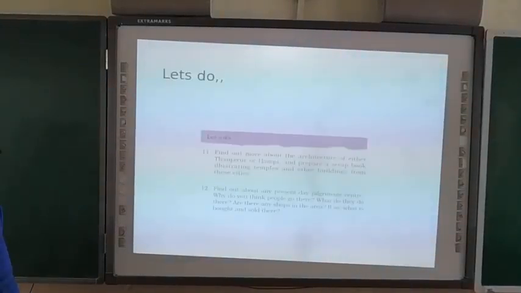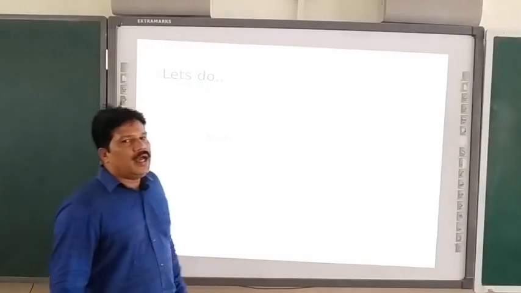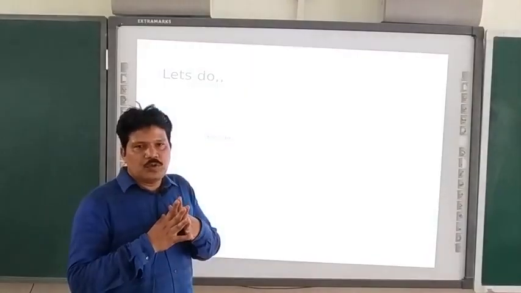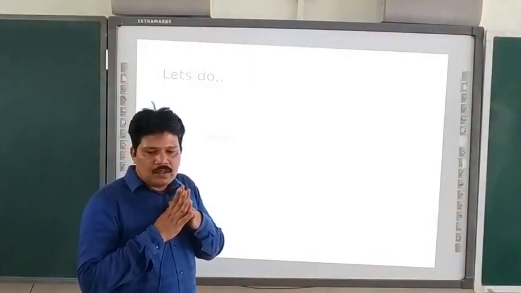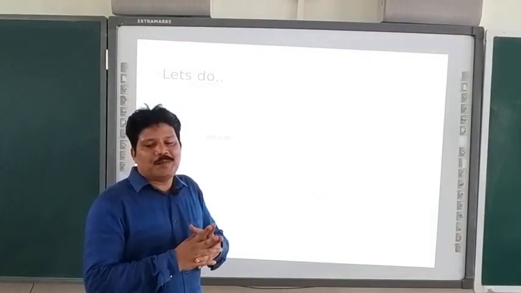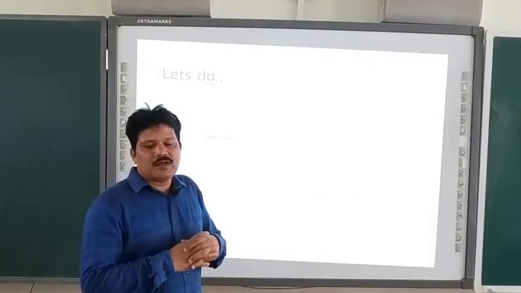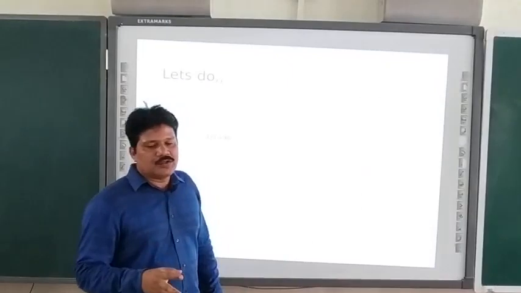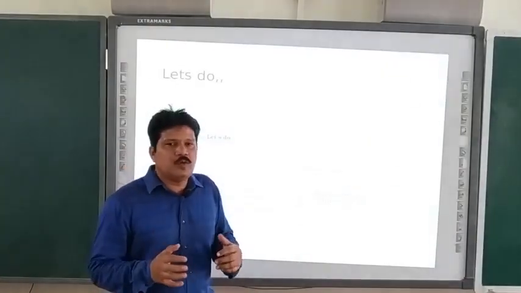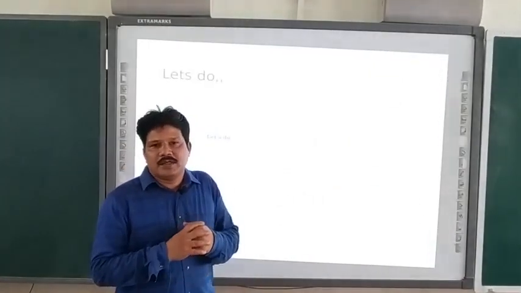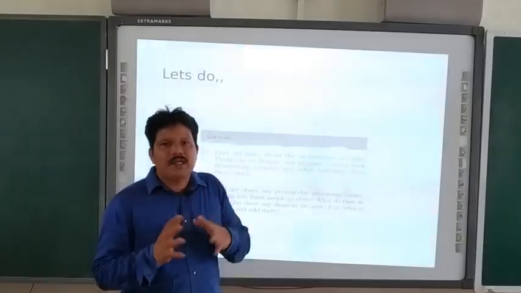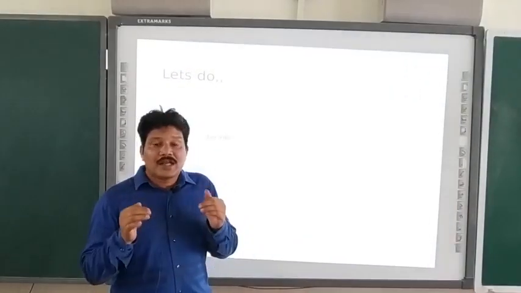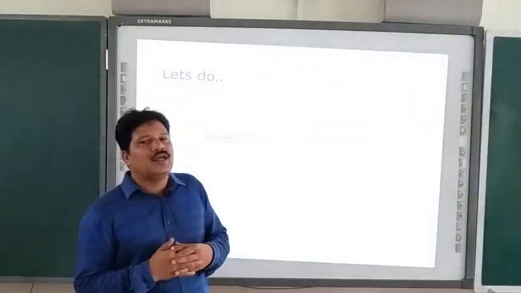Okay, so these are the activities which you are supposed to do in that particular book, our Past, Part 2. I repeat once again, I will sum up what you have to do. In class 7 we study medieval Indian history.